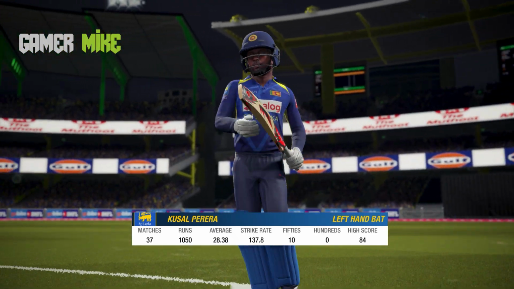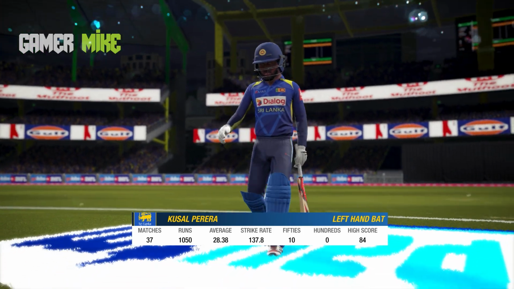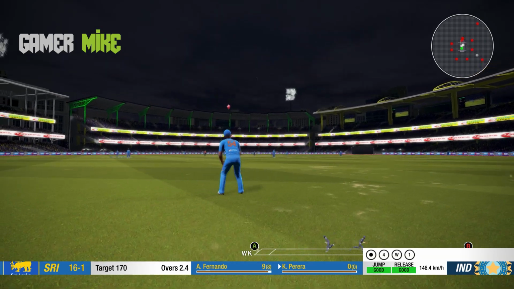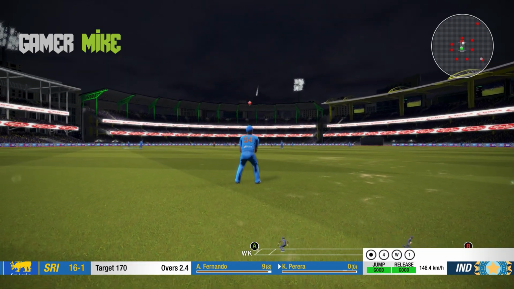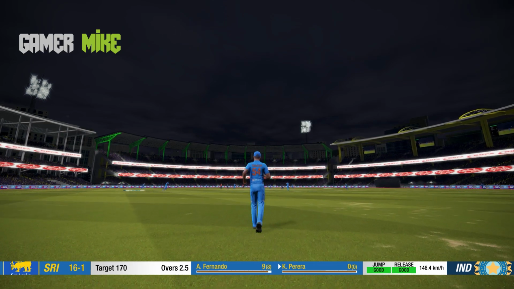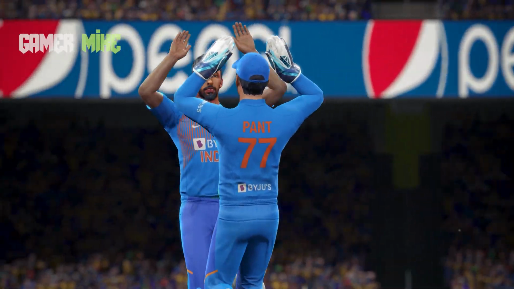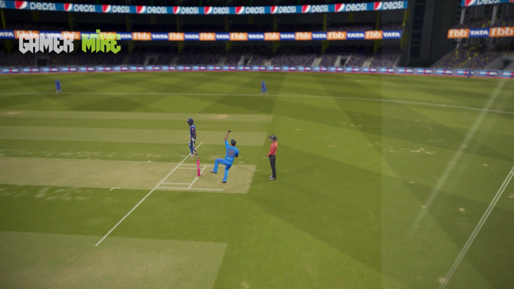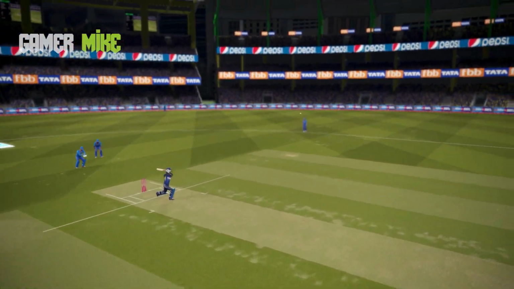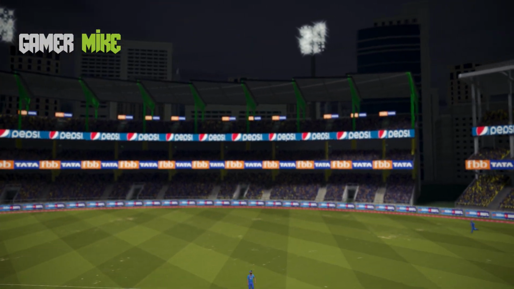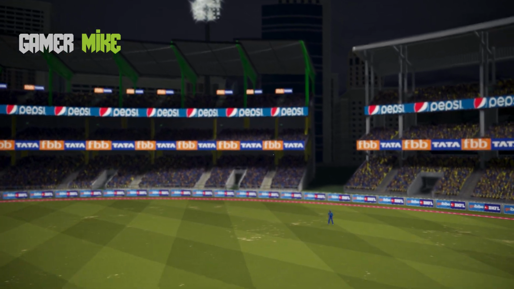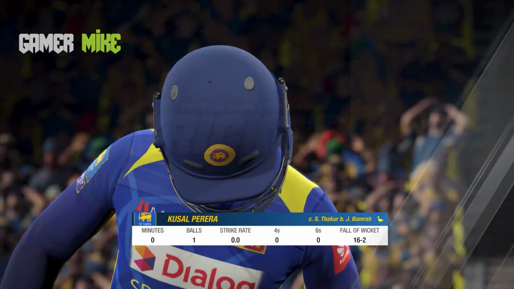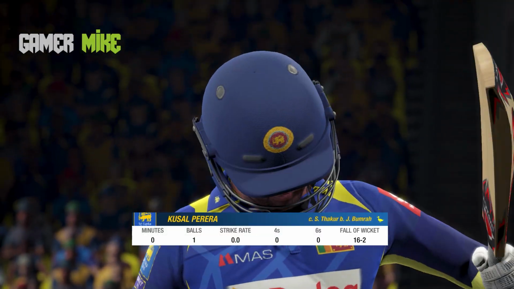Kushal Perera coming in at 3, left-handed batsman. He is a dangerous man. And Bumrah with his 5th delivery, still the same line and length. Thakur coming in at extra cover again, and he has got the catch again. The second wicket, back-to-back wickets for Jasprit Bumrah and for India, and he struck again. What a comeback from this man. He is having a nice game here in Indore, and Shardul Thakur takes a second catch of the night, and Kushal Perera goes out for a duck, and this man has to depart again.